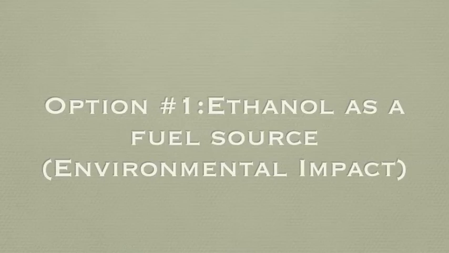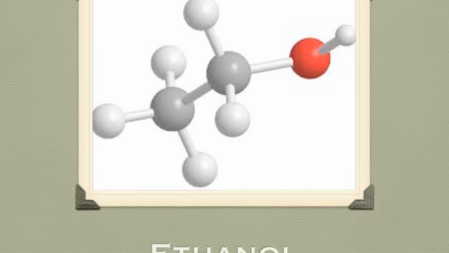Option 1. Ethanol as a fuel source. Environmental impact. Ethanol is an alcohol-based fuel made by fermenting and distilling starch crops such as corn. It can also be made from trees and grasses. The use of ethanol can reduce our dependence upon foreign oil and reduce greenhouse gas emissions. It is composed of 2 carbons, 6 hydrogens, and 1 oxygen.